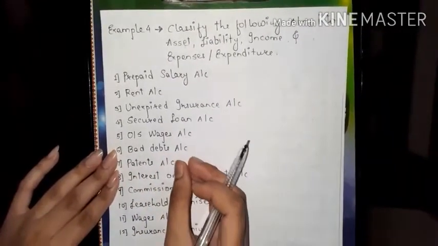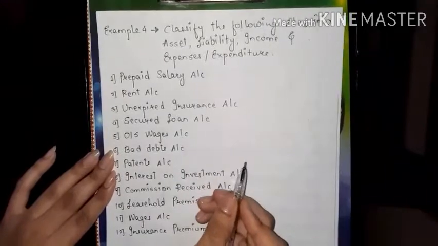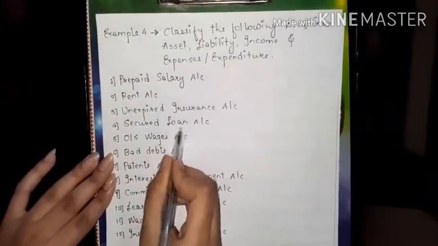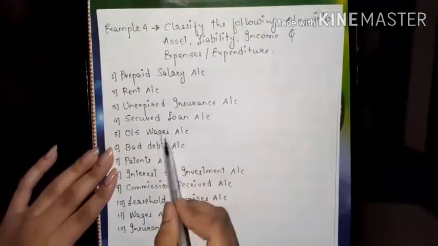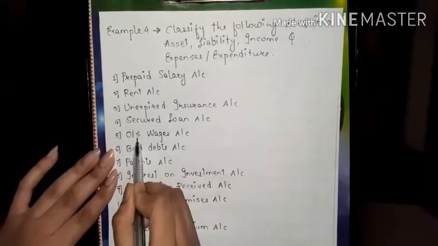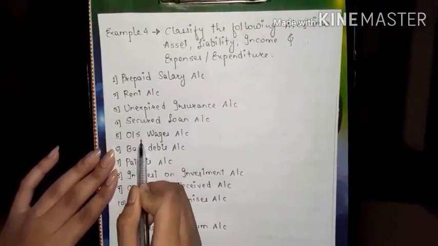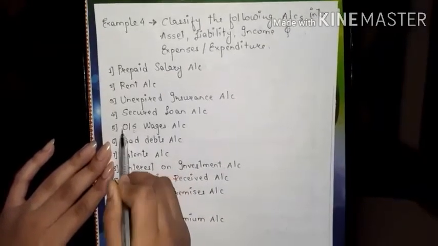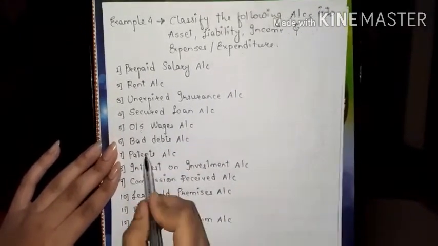That is called a secured loan. Now outstanding wages, you already know what they are. O/S is the short form of outstanding. So don't get confused over here.